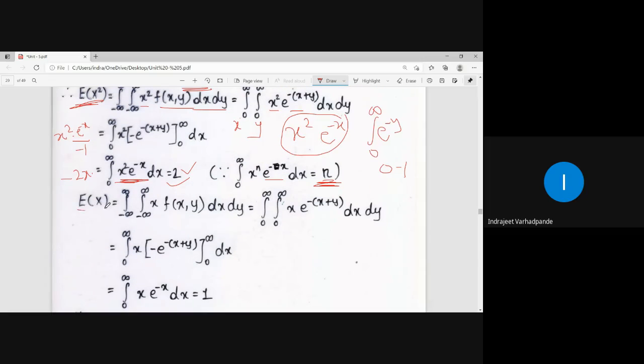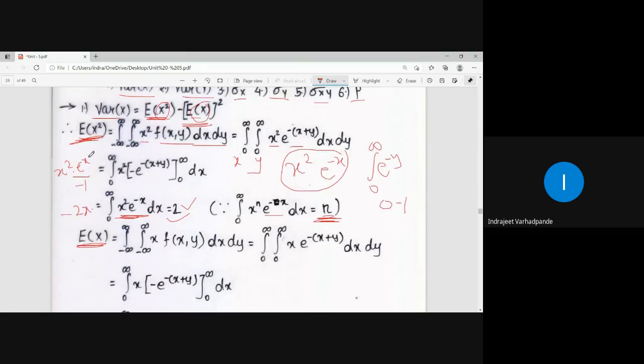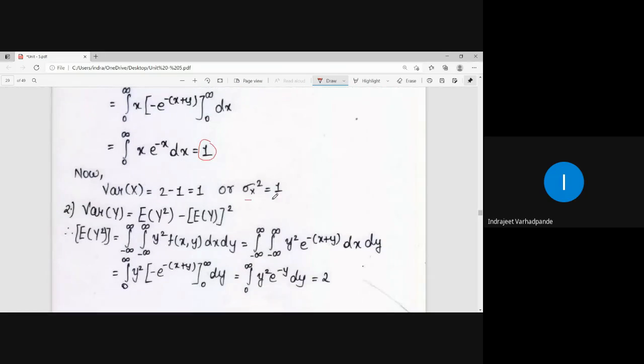Similarly I calculate expectation of x. That expectation of x gives you the answer as 1. So now I have calculated expectation of x square and expectation of x. Put this into the variance. So var x is expectation of x square minus expectation of x whole square, that is 2 minus 1 square, which gives you 1.